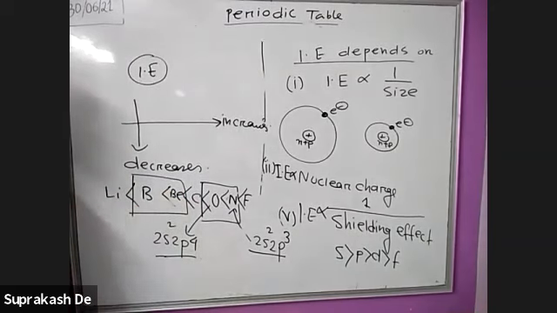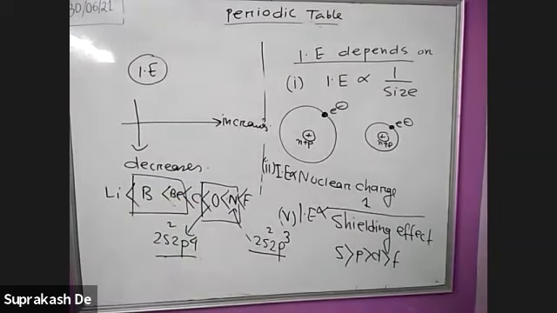This is another exceptional case. So there are two exceptional cases: beryllium, boron, nitrogen, oxygen. Expected one reverse, then left to right.